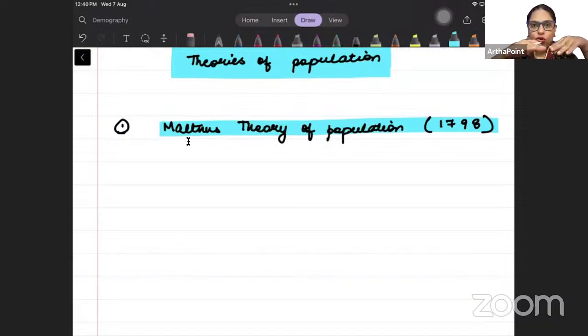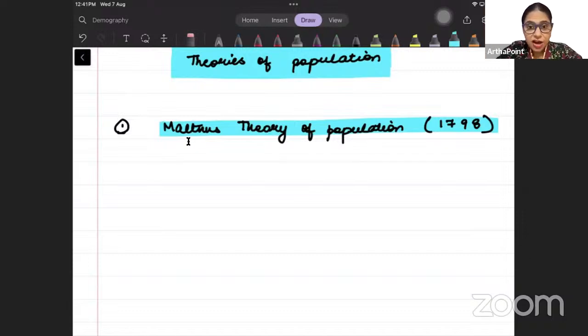That means food is growing at a lower rate, population is growing at a higher rate, and therefore the food would be less for the population. When this happens, it is going to lead to a reduction of the population, because labor will not have food, so it may lead to starvation.